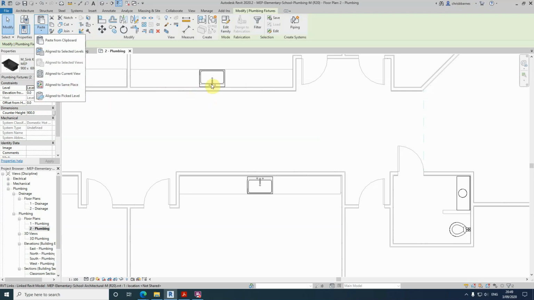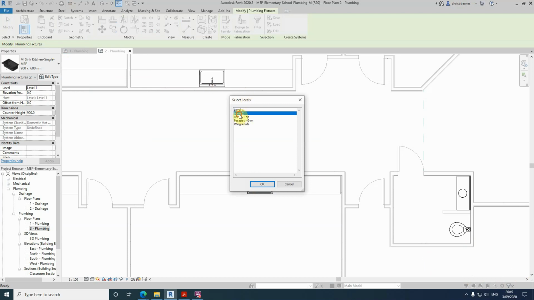That would have copied it over the top of the exact same ones I was copying originally, and you would have seen this warning sign pop up here that duplicate items were in the same place. So because we're on the second floor, we align to selected levels,